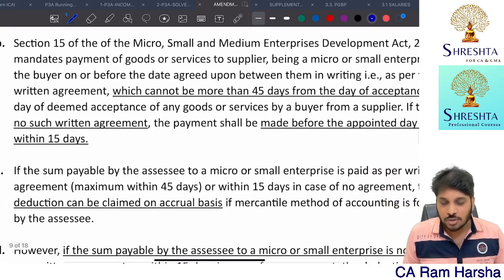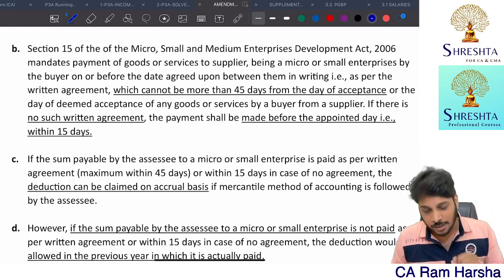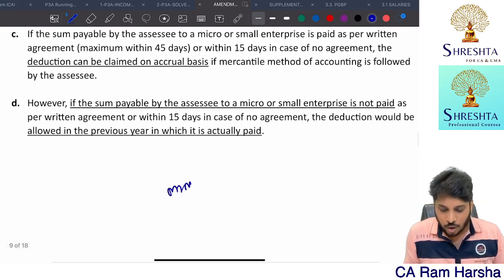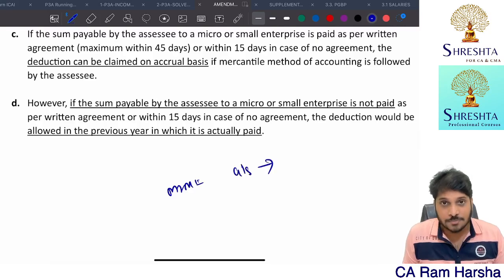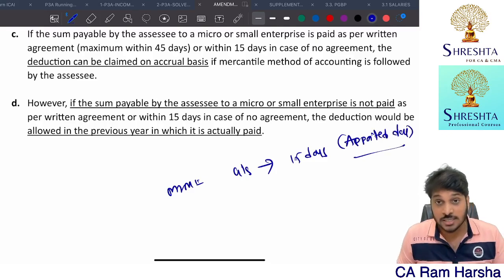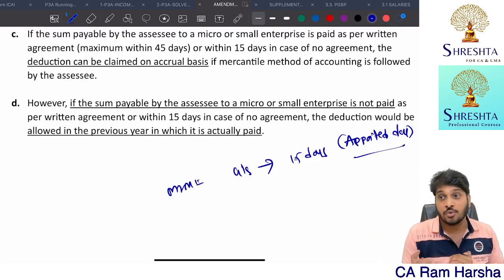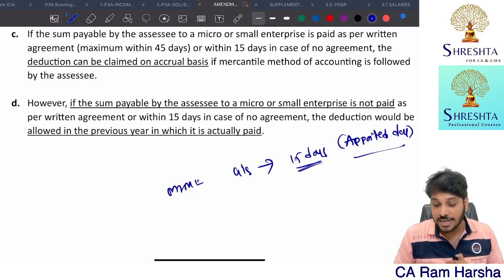See, for MSMEs there is a law, the MSME Act itself. There is a point that for MSMEs, whatever goods and services you purchased, you must pay them within 15 days. This 15 days is called the appointed day. So whenever you're purchasing any goods and services from them on credit, you must settle the liability within 15 days if there is no written agreement.